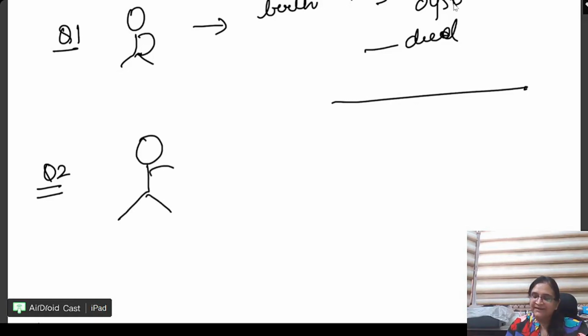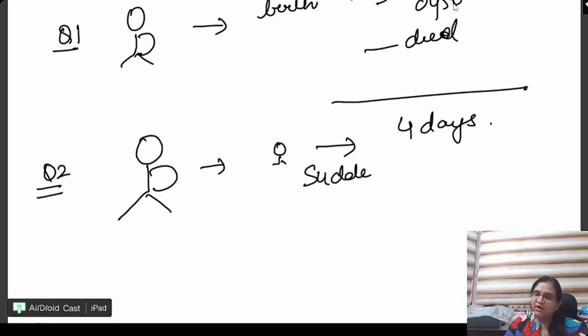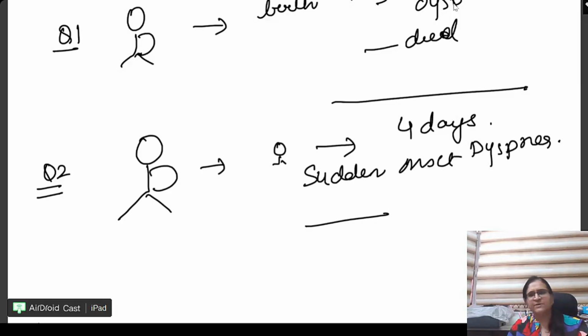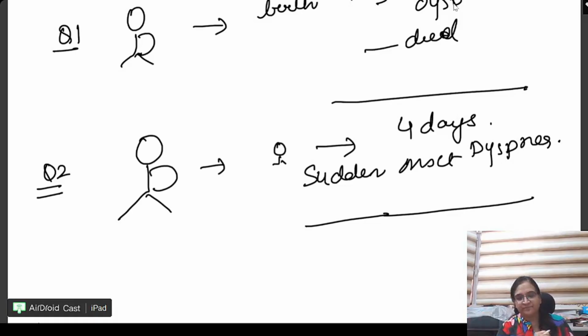Next, there is a pregnant lady. She gave birth to a small baby. Then after 4 days, she had sudden onset dyspnea. She died or she was saved because she was in the hospital, whatever the condition. What is the cause? Can you please tell me? Two questions, please tell me. Two different questions, same etiology, pregnancy, childbirth, and mother death. बताओ फर्स्ट का क्या होना चाहिए? What should be A and what should be B? Yes, everyone.